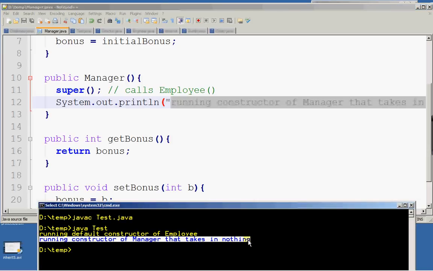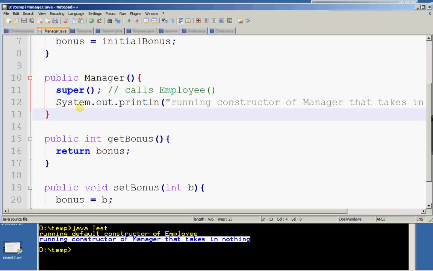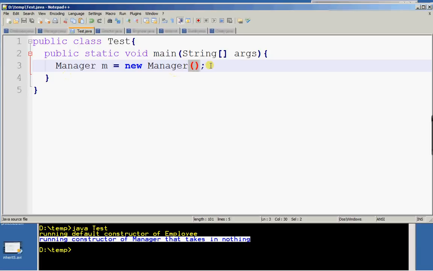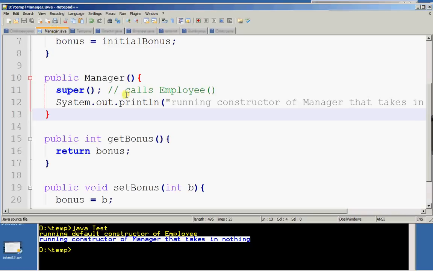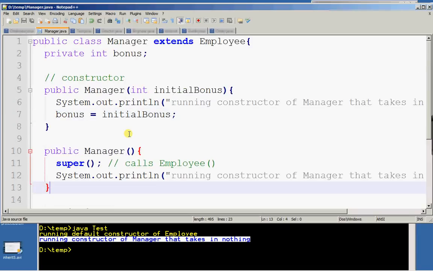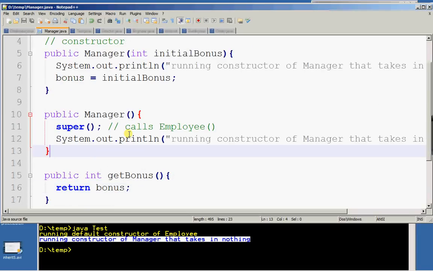After line 12 of Manager, you will jump back to test and carry on. Basically, it returns from the main method. So this is constructor chaining, vertical chaining, using the super bracket bracket keyword. Of course, you can mix this bracket bracket and super bracket bracket.